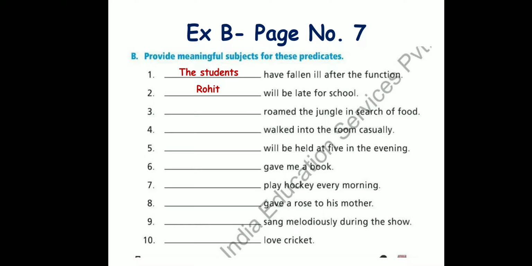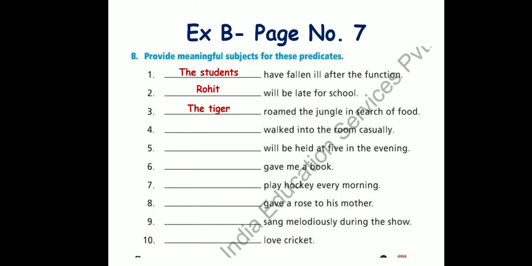You can also write I will be late for school, the bus will be late for school, or my friend will be late for school, anything. This is open-ended. You can think about appropriate answers and fill in the blanks with your own answers as well. No problem. I'm just giving you a guide of how to do it. Next, dash roamed the jungle in search of food. I have written the tiger roamed the jungle in search of food. You can also write the lion, the deer, anything.